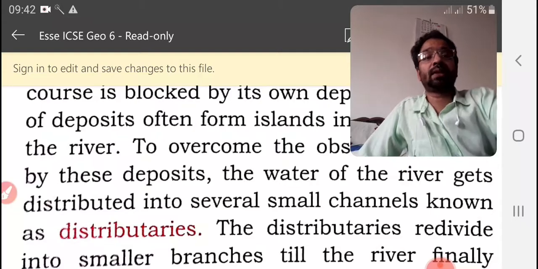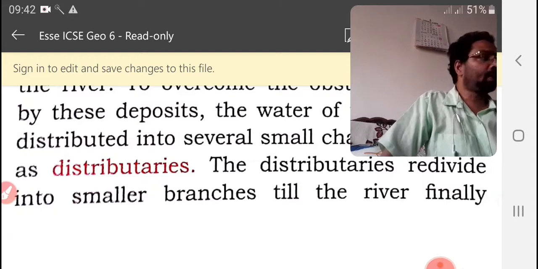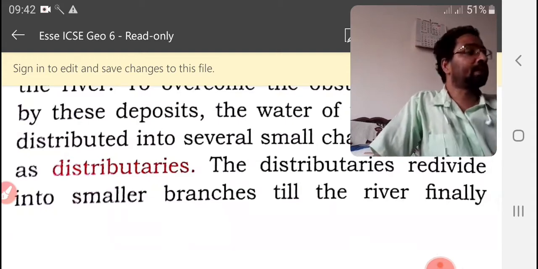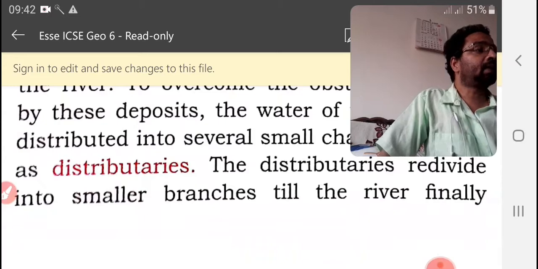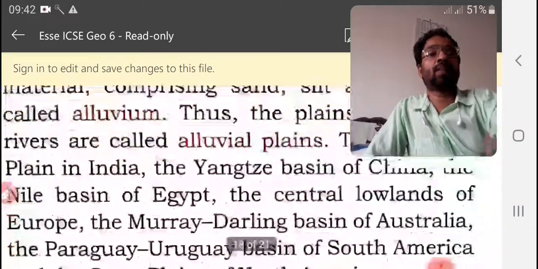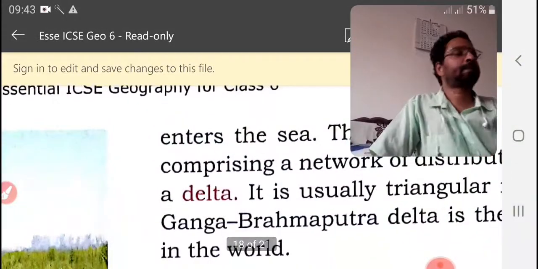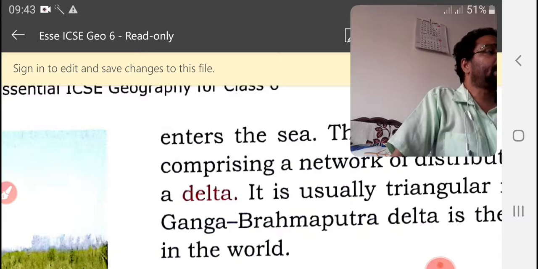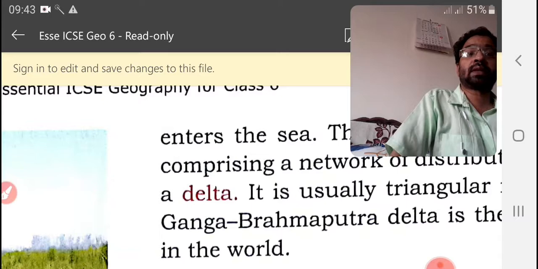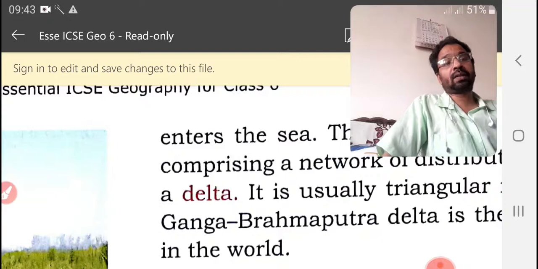The distributaries divide into smaller branches till the river finally reaches the sea. The region at the mouth comprising a network of distributaries is called a delta. If more than two distributaries form, then we can call it a delta. And it is usually triangle in shape. The Ganga-Brahmaputra delta is the largest delta in the world. This is known as the largest delta.